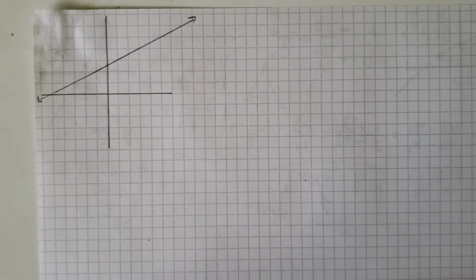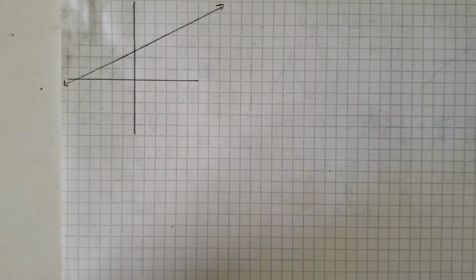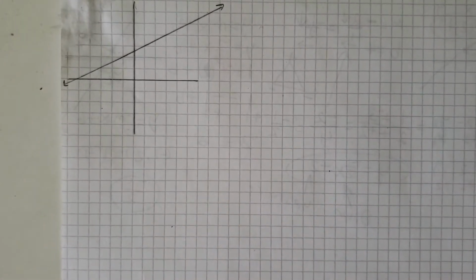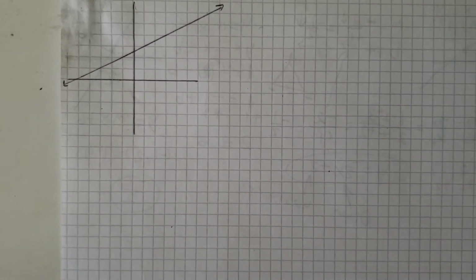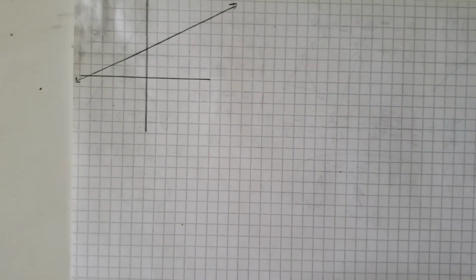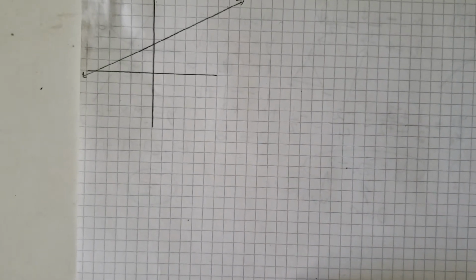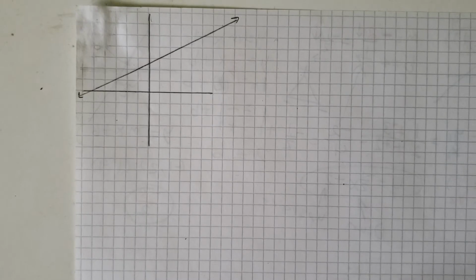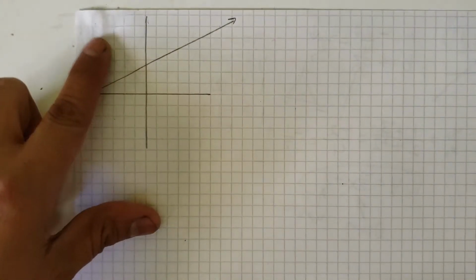All right, so we're gonna do slope from a graph. From a graph, we should be able to tell everything. We should be able to tell if it's a positive or negative slope, and if it's a positive or negative y-intercept. Here I drew this graph on this wonderfully damaged paper.